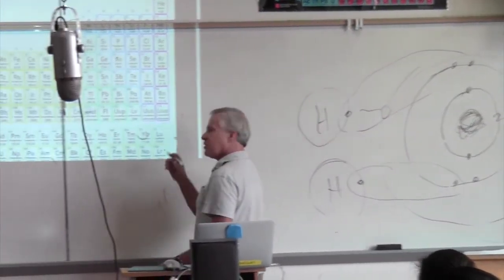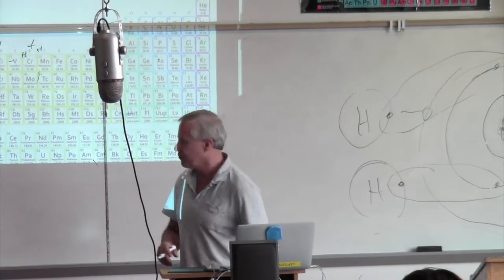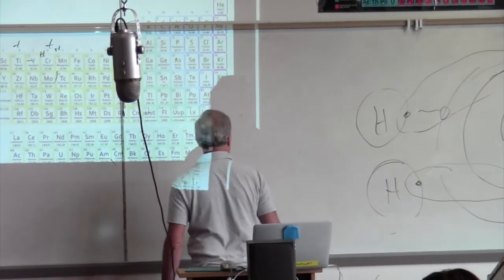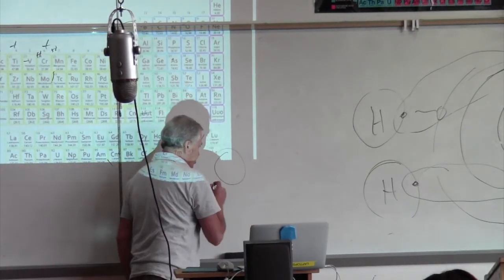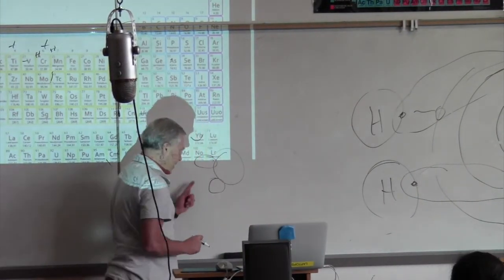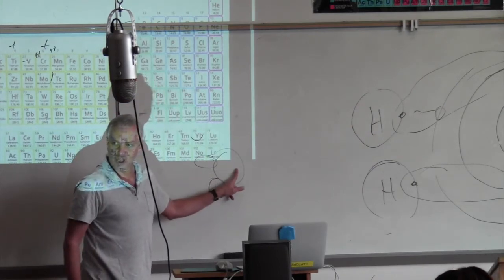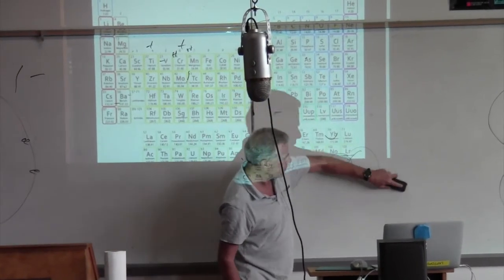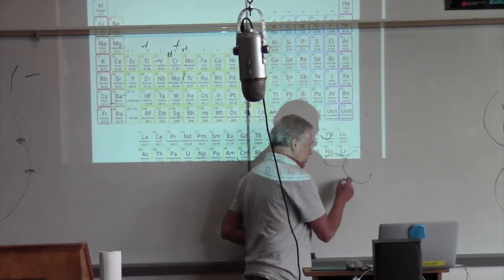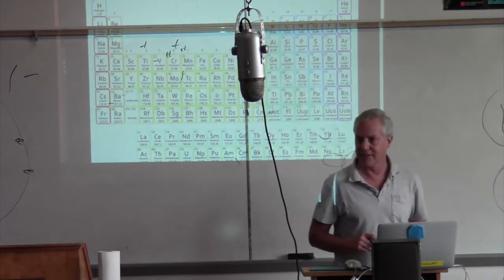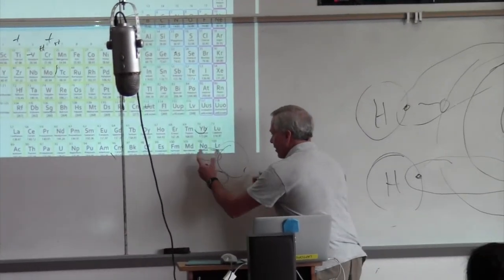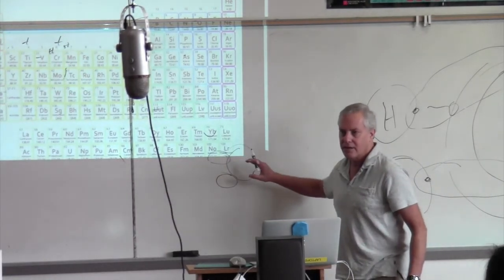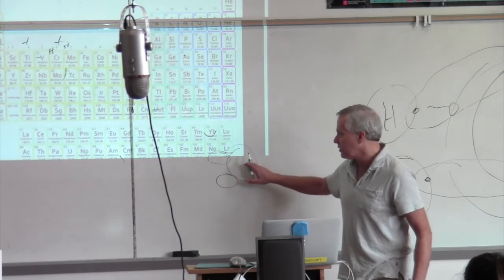And because of that, and something else that I have forgotten since sophomore chemistry in high school, like 45 years ago, the hydrogens tend to hang out on one side and oxygen on the other side. It's kind of like lopsided. Instead of being bisymmetrical, which is how I would like it, there's something, and I have to ask the chemistry teacher about this, because somebody had a problem with this in an earlier class. I can't remember why they're hanging out here, not on opposite sides. But I think it does have to do with the pull of the electrons from all these protons here.